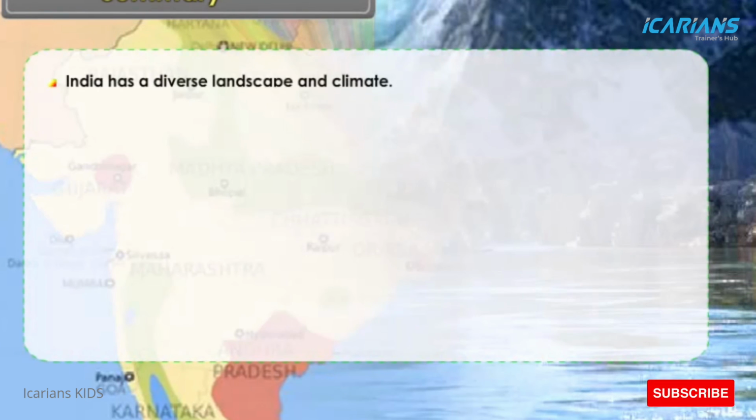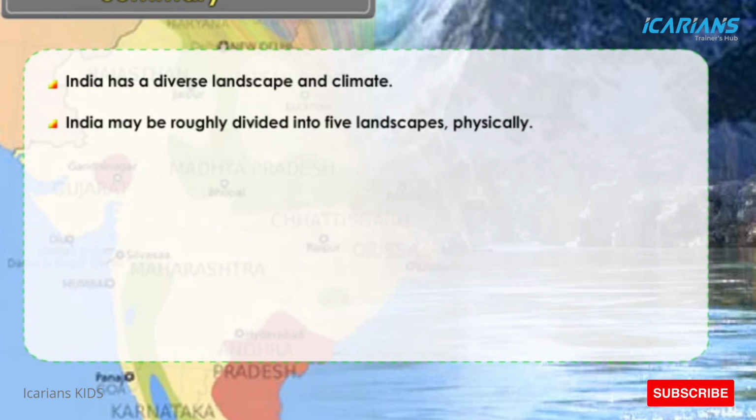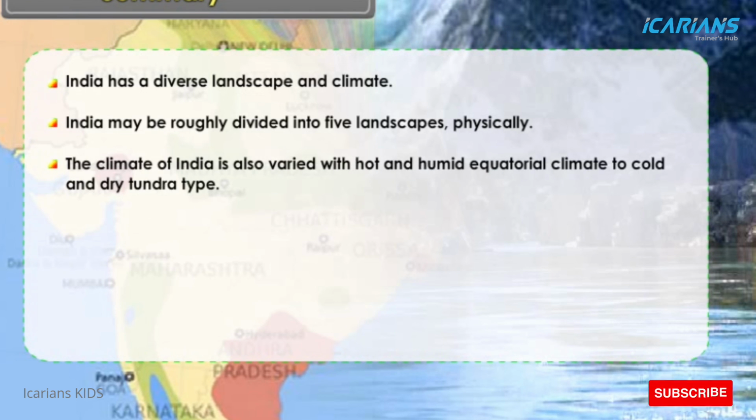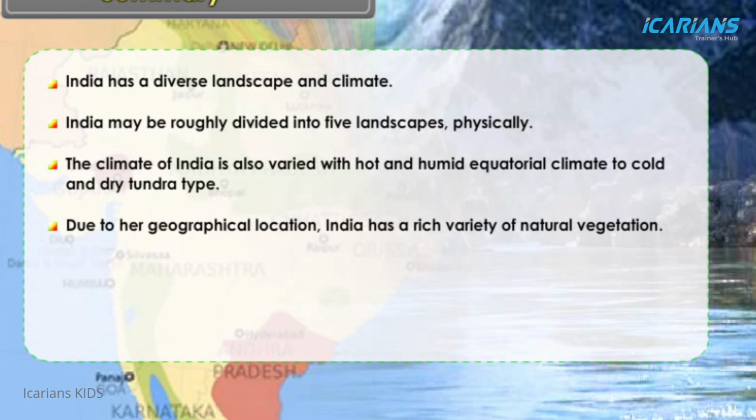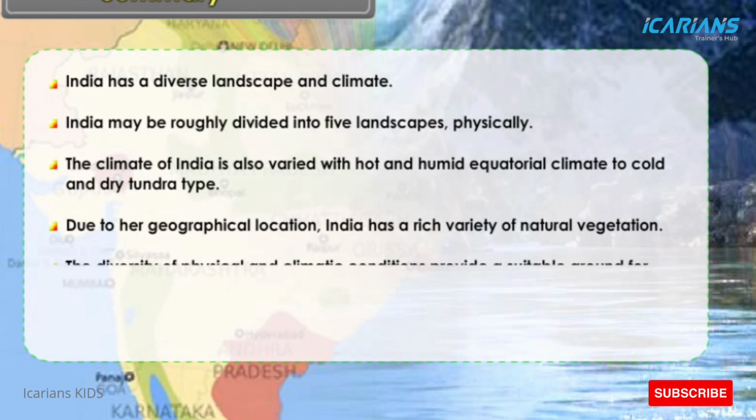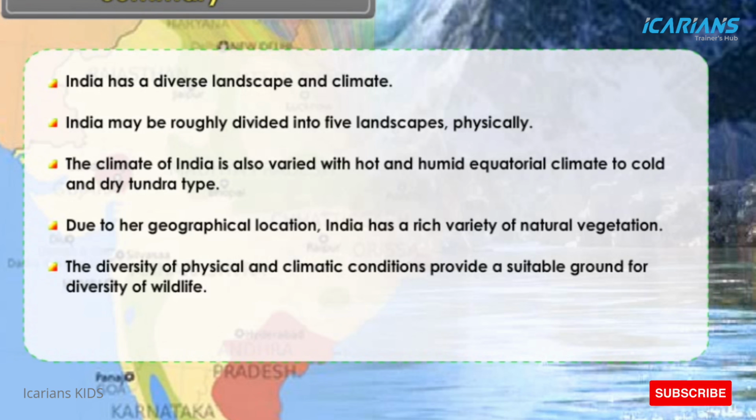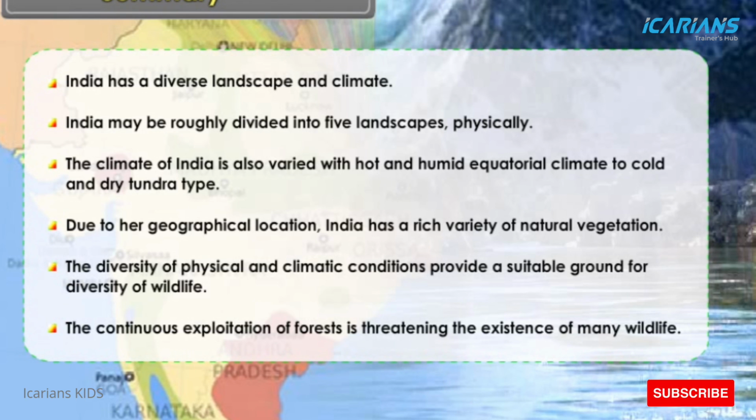Summary. India has a diverse landscape and climate. India may be roughly divided into 5 landscapes physically. The climate of India is also varied with hot and humid equatorial climate to cold and dry tundra type. Due to her geographical location, India has a rich variety of natural vegetation. The diversity of physical and climatic conditions provide a suitable ground for diversity of wildlife. The continuous exploitation of forests is threatening the existence of many wildlife.